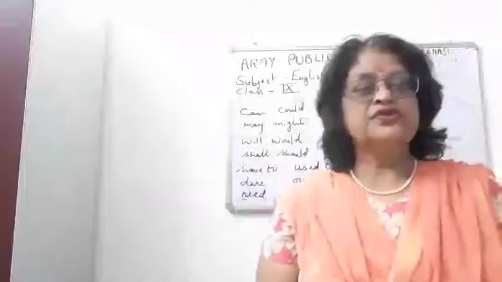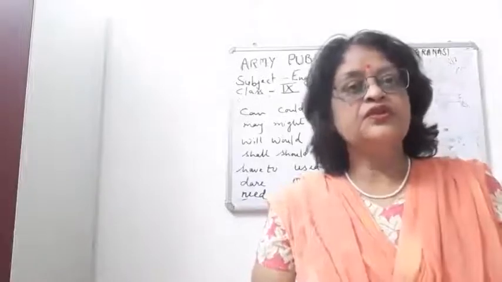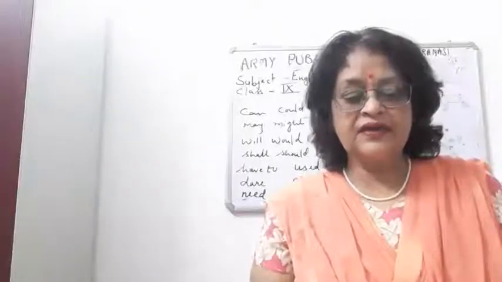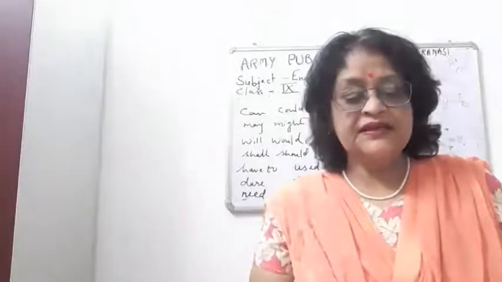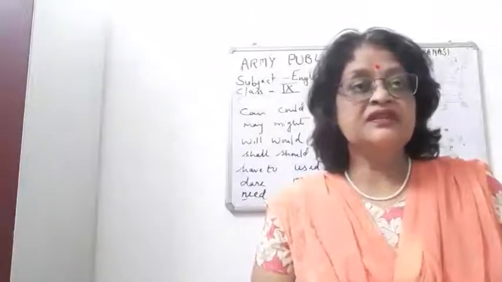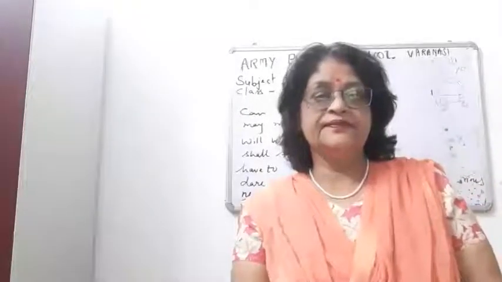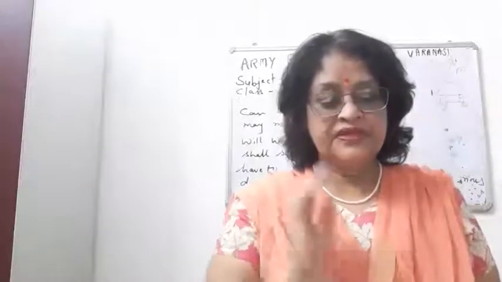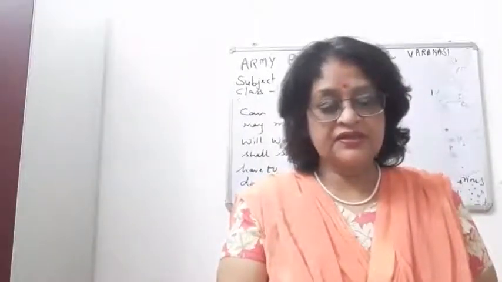Okay. So students, these modal auxiliaries are those helping verbs which together with the main verb that follow them express the mode or manner of the action denoted by the verb. They express the speaker's attitude towards a situation. They express ideas like obligation. Obligation means it's a type of moral duty, that duty you have to do. It's a must to do. Ability, probability, possibility, permission, obligation or duty, advisability, prohibition, etc.